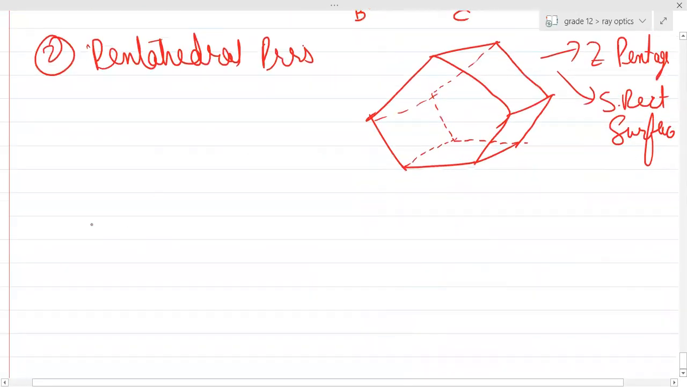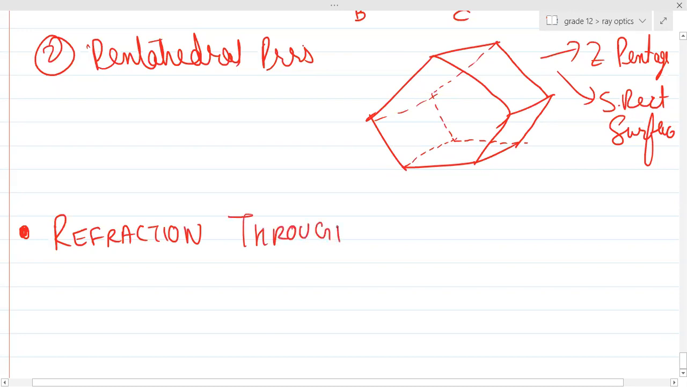Yes or no? Please write: refraction through a prism. And these are your derivations. There was one derivation of a composite slab, right? The rectangular slab. That derivation is important from the school point of view. And there is this next derivation of the prism, the refraction through a trihedral prism.